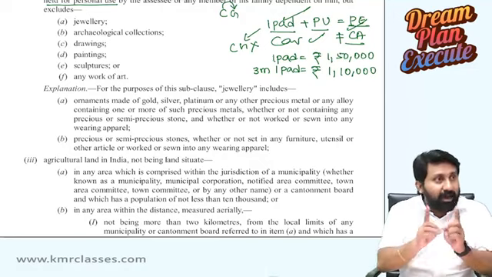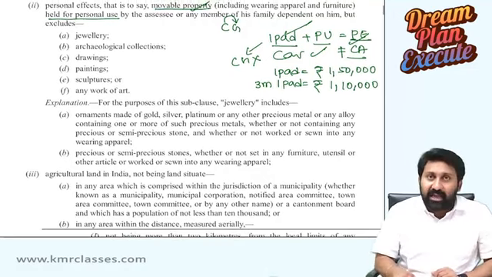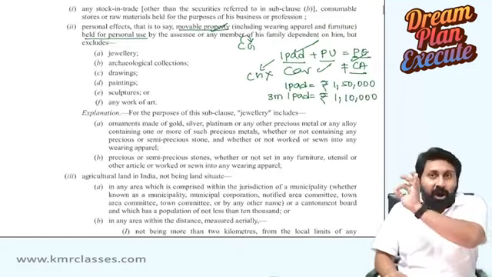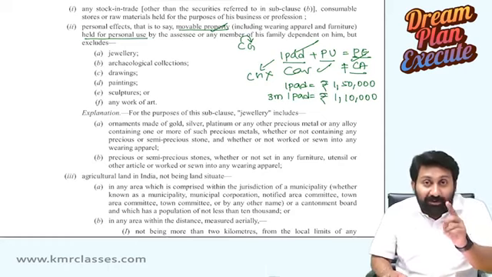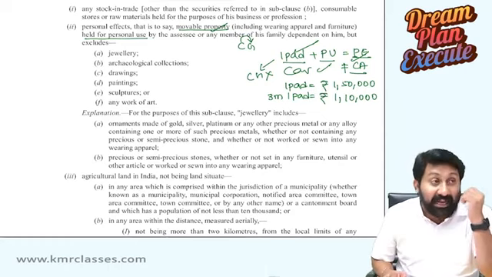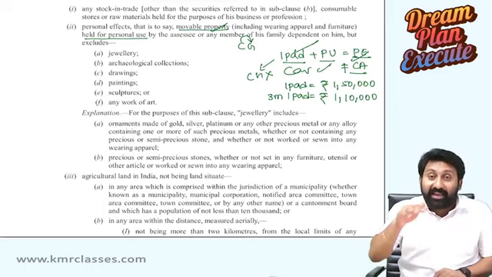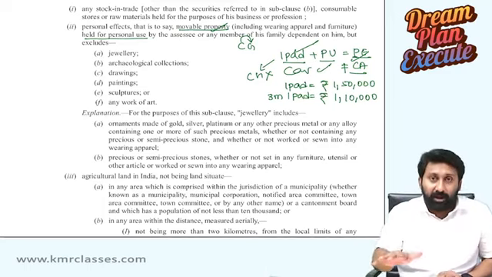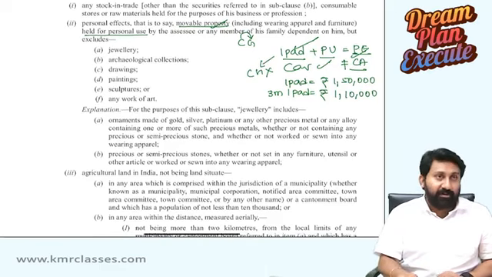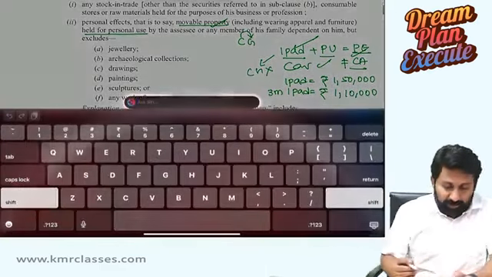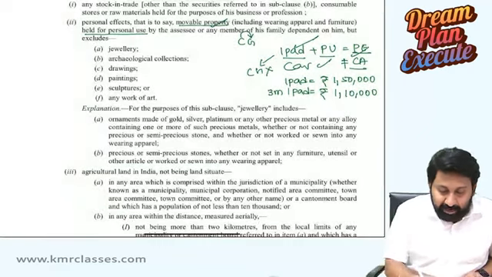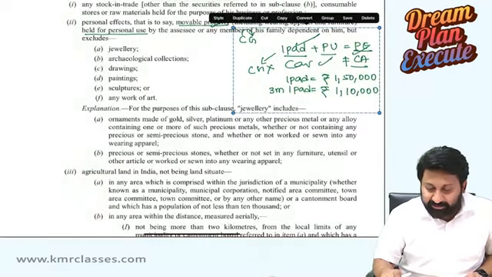That's why the government has thought in a crooked way. And they said that personal effects are not included in capital asset. The advantage is not thrown into the hands of the assessee. The advantage is taken by the government by negating the logic of set off and carry forward. This much logic is there behind bringing this particular provision into existence.